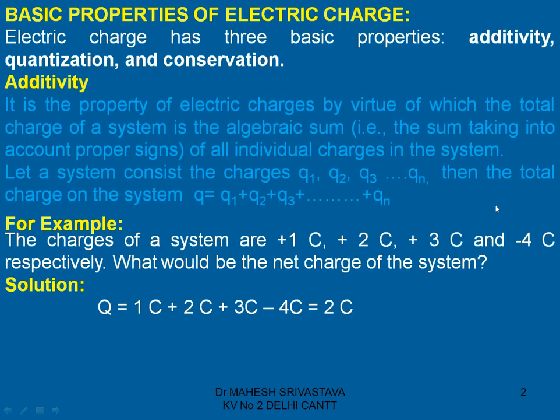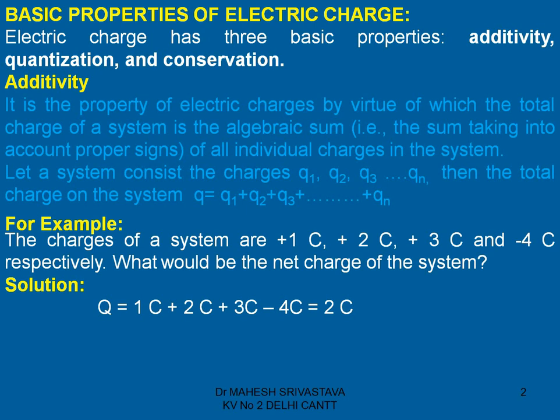Today I am taking the properties of electric charge. So basically there are three properties of electric charge. One is additivity, second is quantization of charge, and third is conservation of charge. One by one I will explain and you understand.